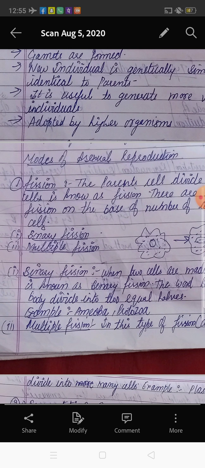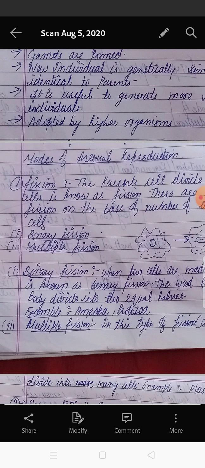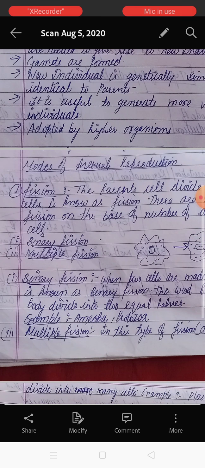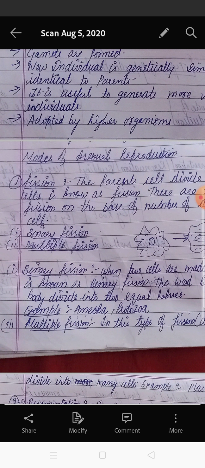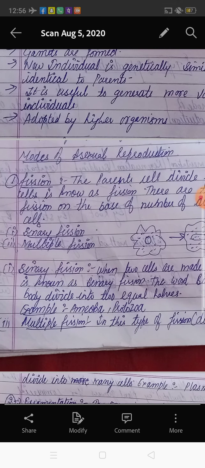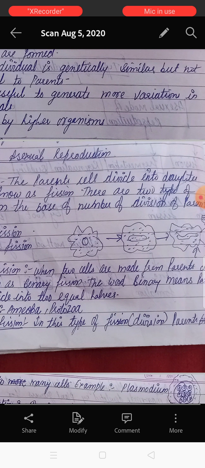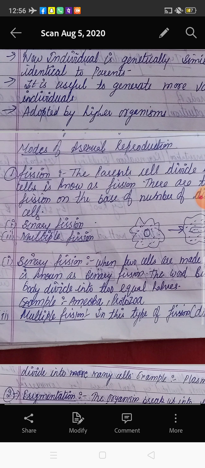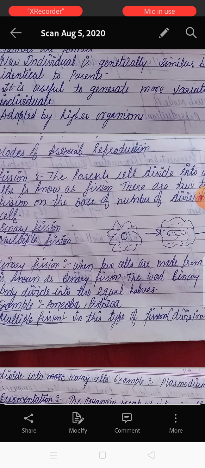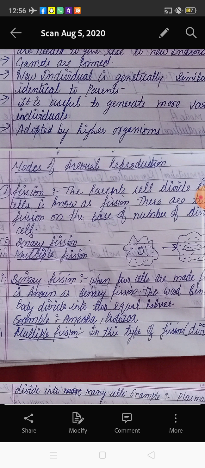Now the second point: in the sexual mode of reproduction, gametes are formed, because when the male cell is mixed with the female cell, it makes a gamete. So gametes are always formed in the sexual mode of reproduction. Now the third one: the new one is genetically similar but not identical to its parents. For example, we are not identical to our parents. There are some changes present in us and in our parents.